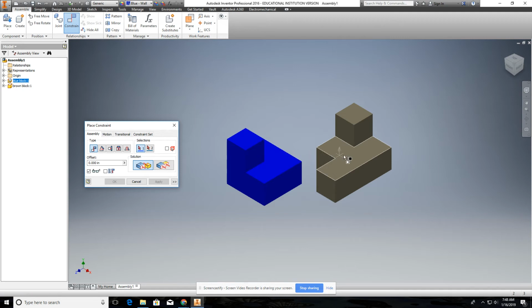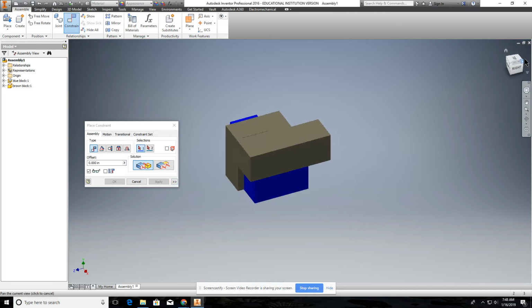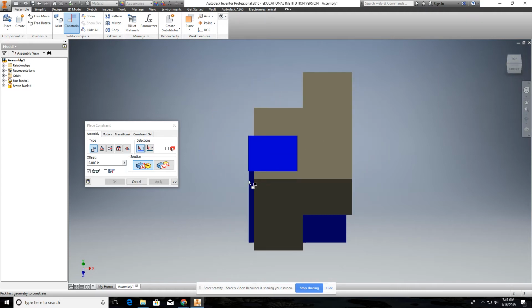Okay, so let's say this surface and this surface have to be mated. So we go to the mate and do the mate. Remember, mate is where two surfaces are touching. And so we'll choose that one and this one, and you see how it flips it around. Go to apply.